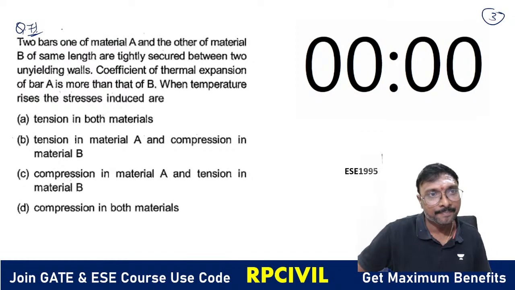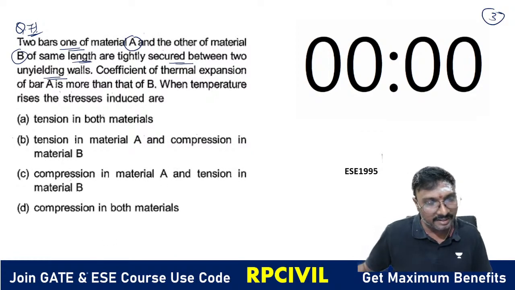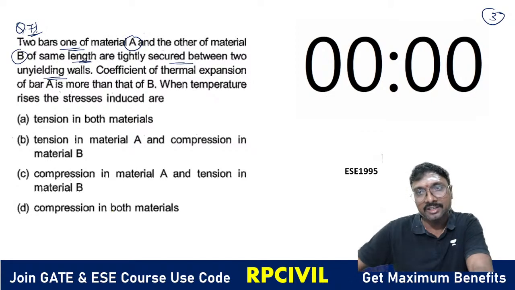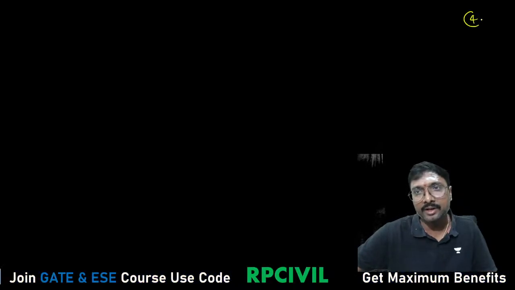So what is that you can say? Two bars, one of material A and one of material B, of the same length, are tightly secured between two unyielding walls, right? Unyielding walls means, what is that you can say? There will be any yielding of these walls, or there is no yielding possible, right? There is no yielding possible now.